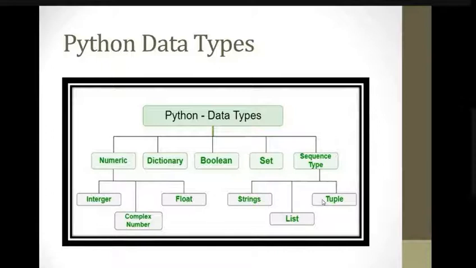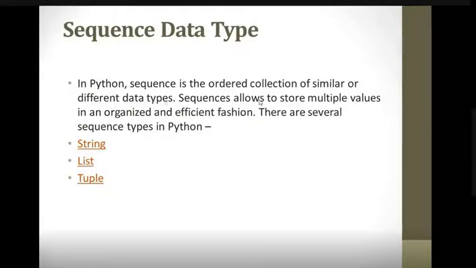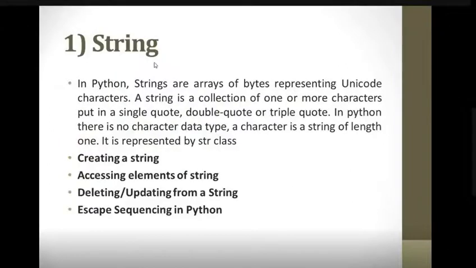Okay, so let's take the review of the last lecture, what we have seen: sequence data type. So string, list, and tuple. What is sequence? Sequence is the ordered collection of similar or different data type. Sequences allow us to store multiple values in an organized and efficient fashion. So it's like an array, but it's an ordered collection which can be of similar or different data type, unlike an array.